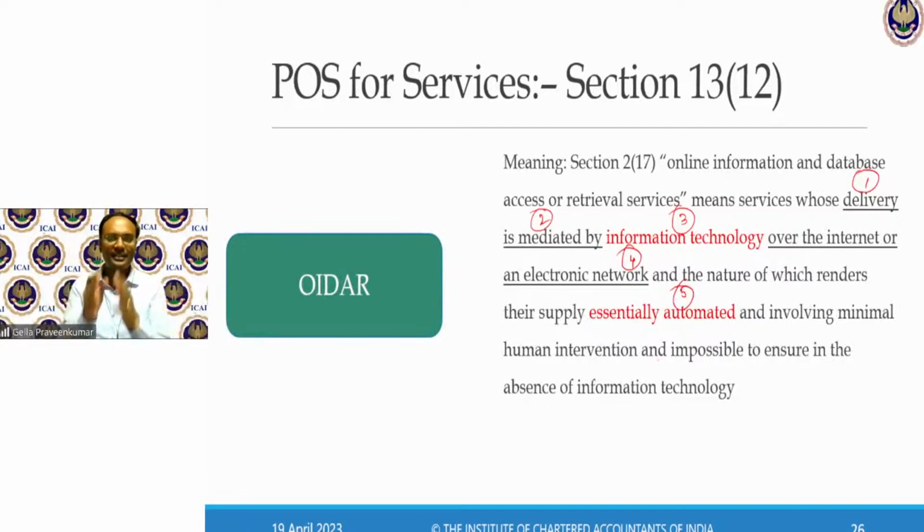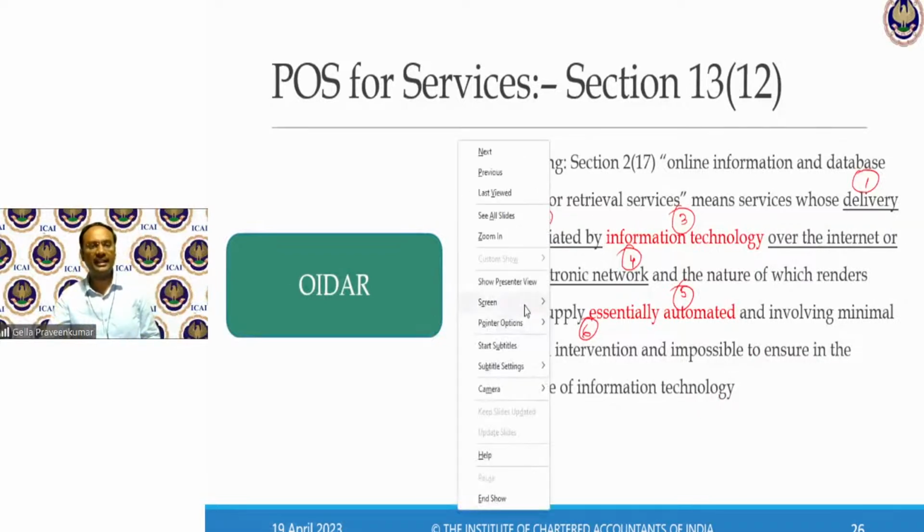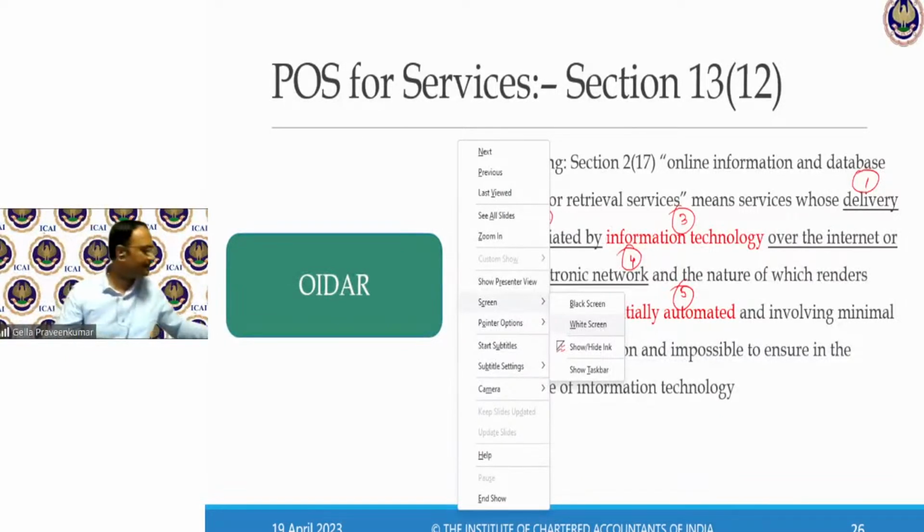Now this essentially automated is something completely omitted in the new definition. They felt that it is not completely automated, so they have revamped this term to automation involving minimal human intervention. Impossible to ensure in the absence of information technology. Now this is something which they wanted to tax in India by way of section 13 subsection 12.